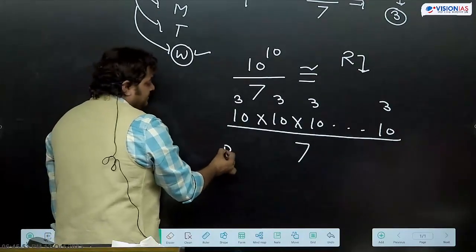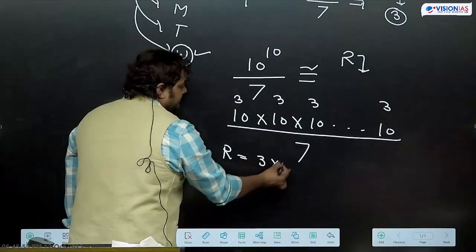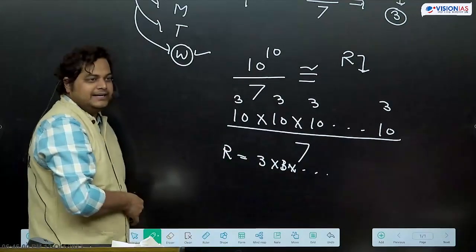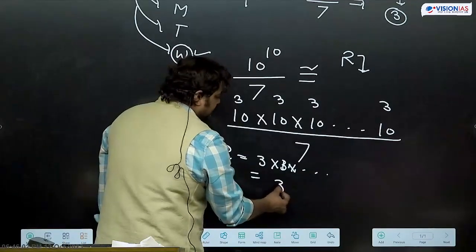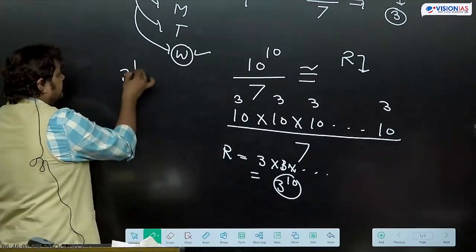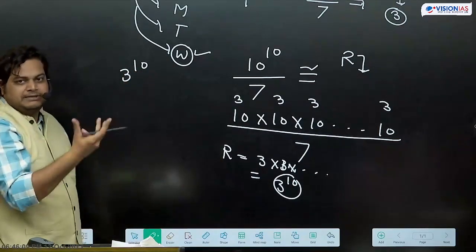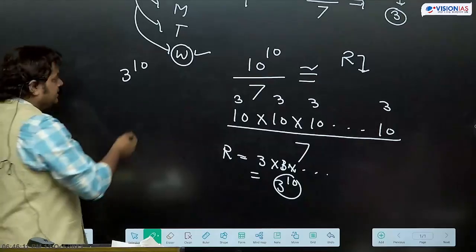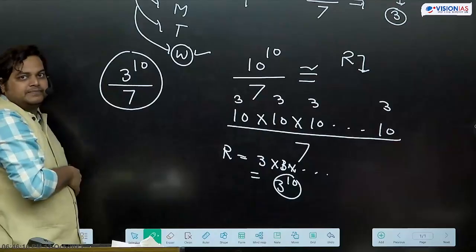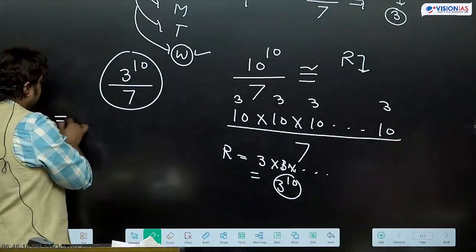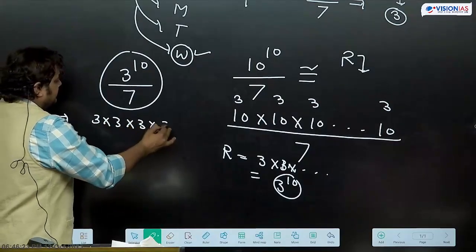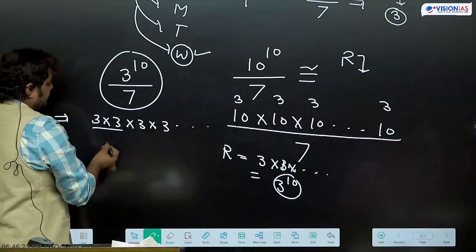So what will be the remainder here? 3 into 3, 10 times. कितना आ गया 3 के पार 10. That means remainder will be 3 के पावर 10, but it cannot be the remainder because 7 से divide कर रहे हैं. So what we do? Again we divide by 7. So इसको we can write 3 into 3. This way 10 times.